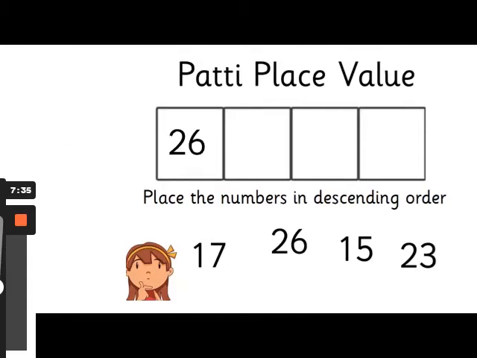Well done, the answer is 26. The reason that 26 is the biggest number is because it's got 2 tens and it has 6 ones. 2 tens are bigger than 1 ten, so it's bigger than 17 and it's bigger than 15. And then this number has got 6 ones, so it's going to be bigger than 23, which only has 3 ones. Let's see what the next number is going to be. Pause the video and work out what the next number is going to be. We've got 17, 15 and 23 left.